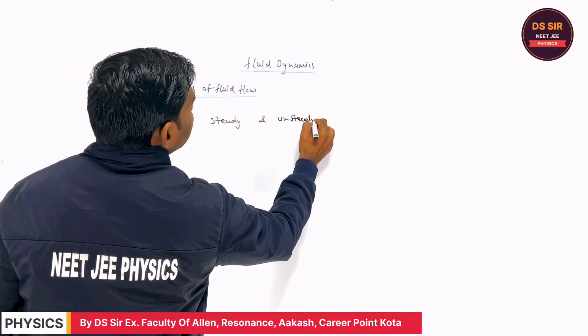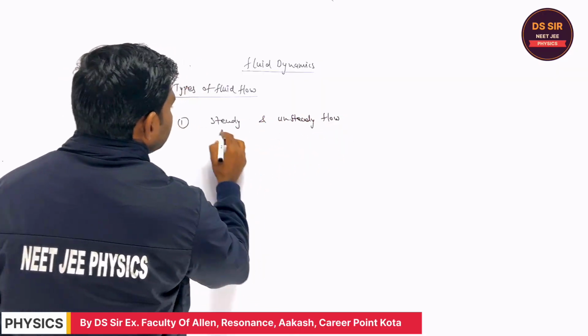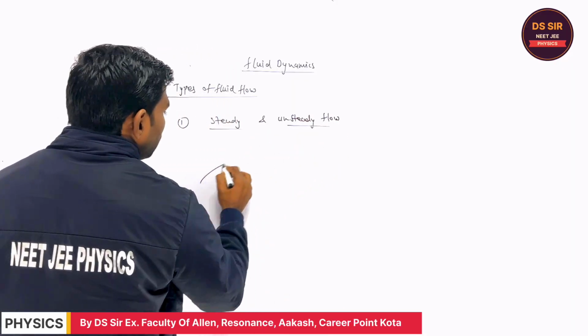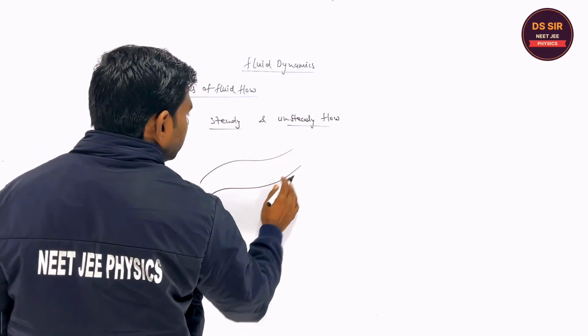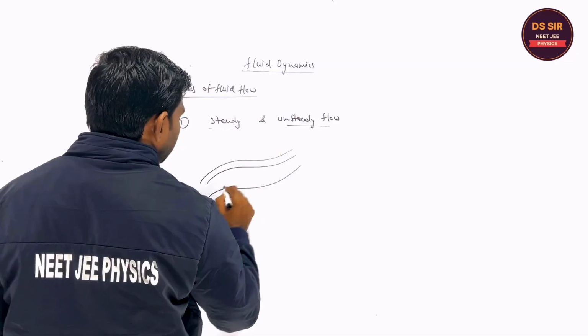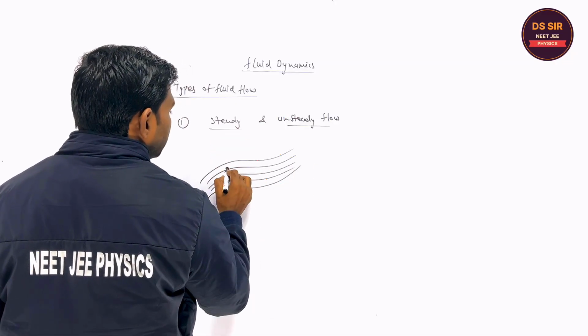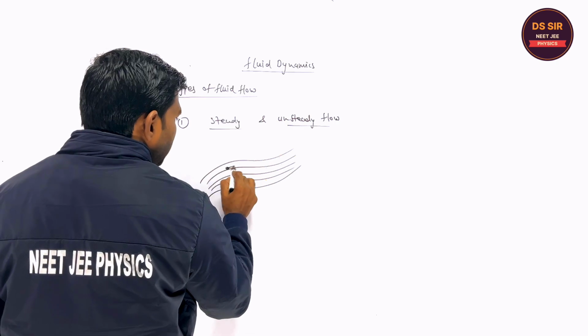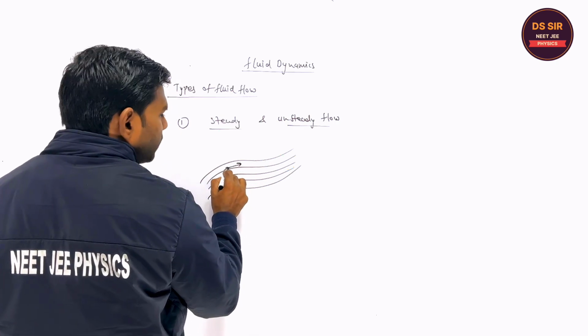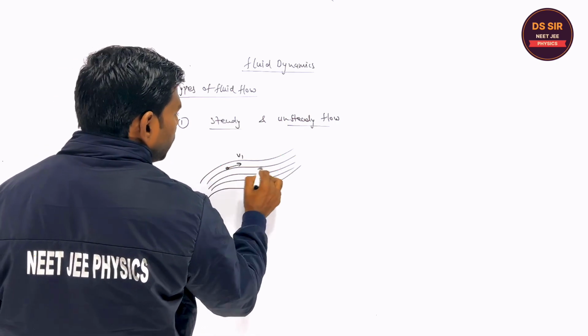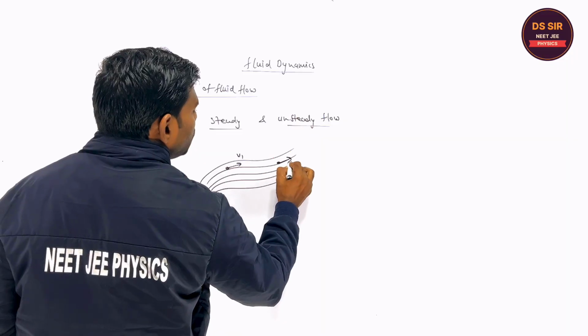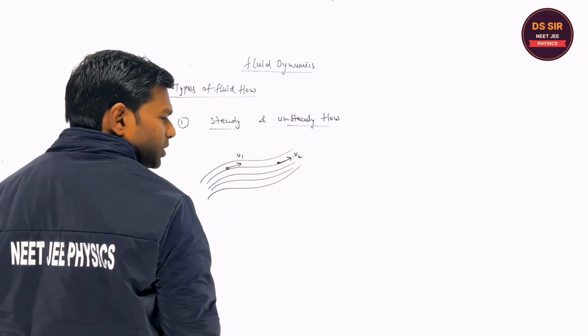Can you explain what that is? Yes, steady and unsteady flow. Suppose the water is flowing in this way. In steady flow, listen to one thing: if the velocity of the particle is v1 at this point, when it reaches the other point, the velocity becomes v2.